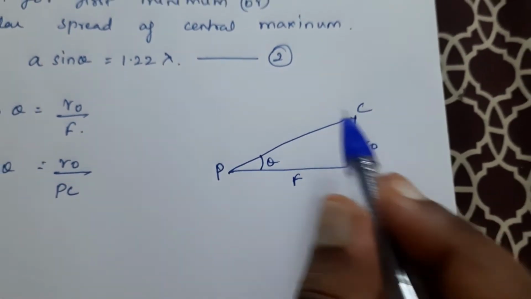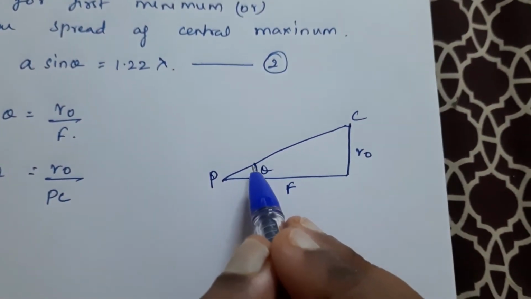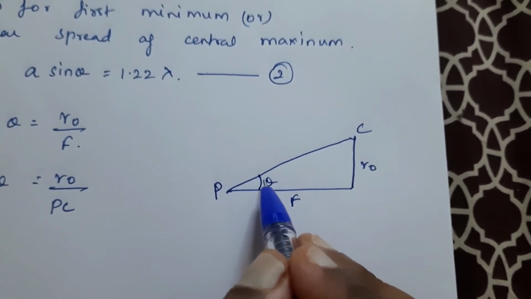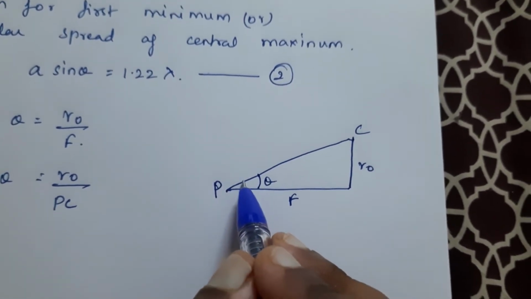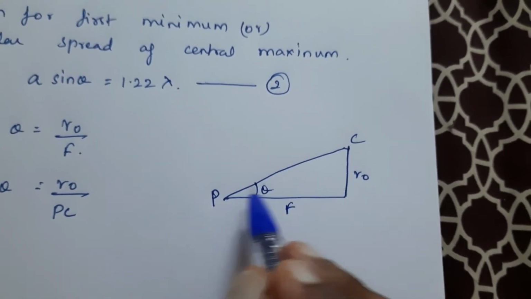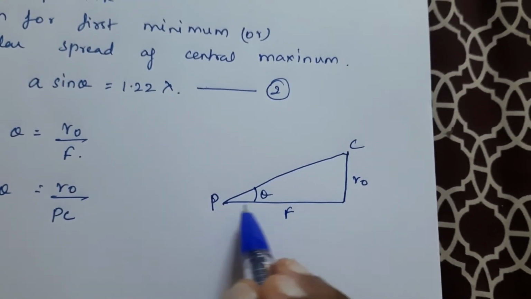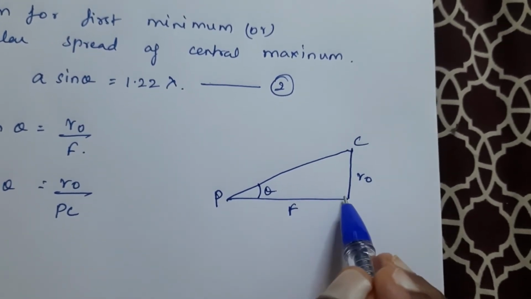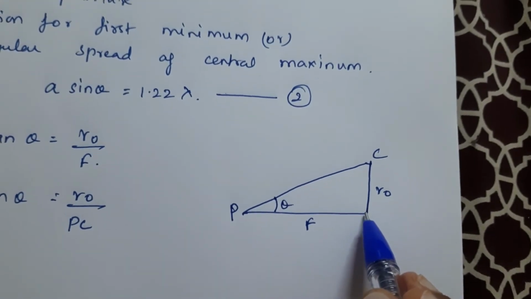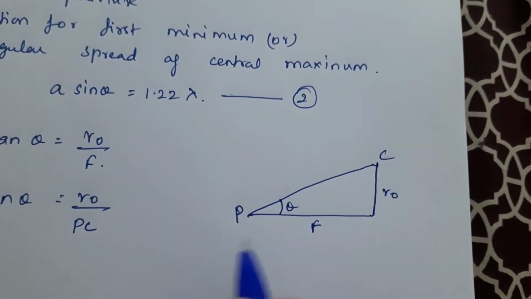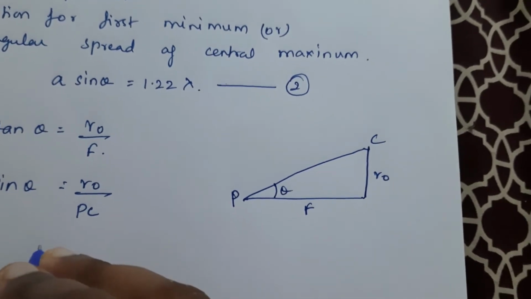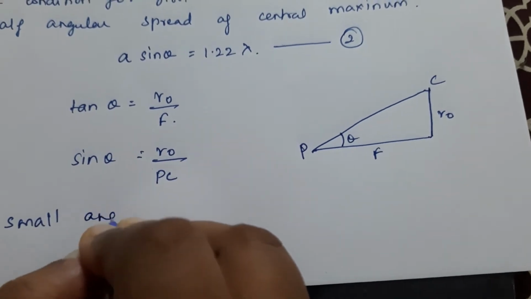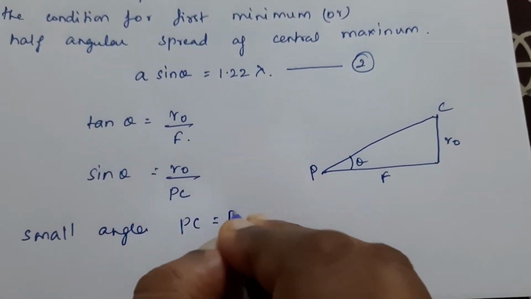Now as we make the angle small, PC will become equal to F. So for a small angle, PC is equal to F.